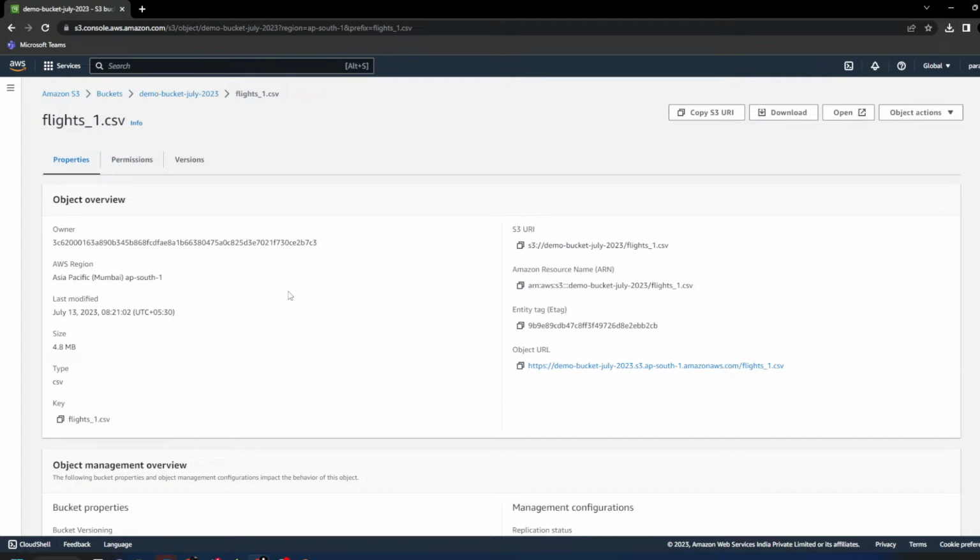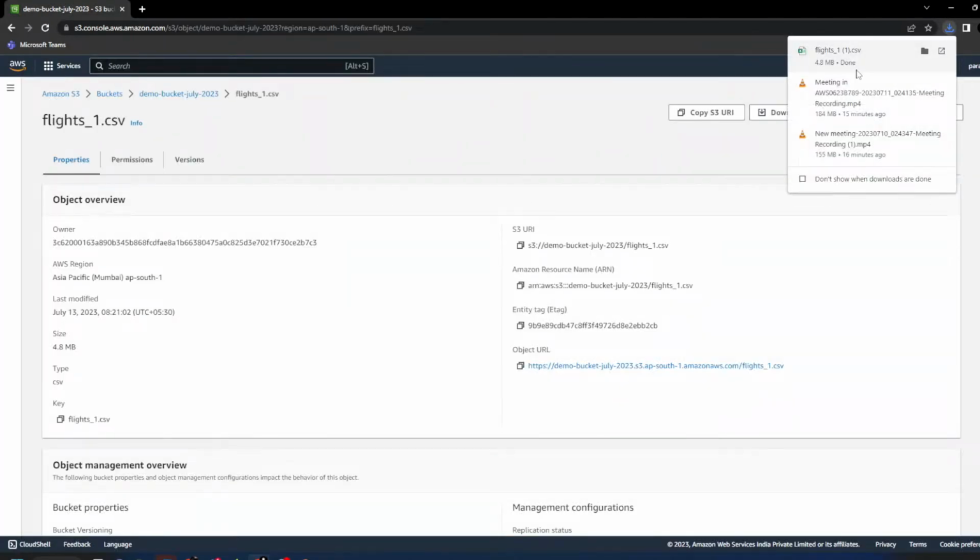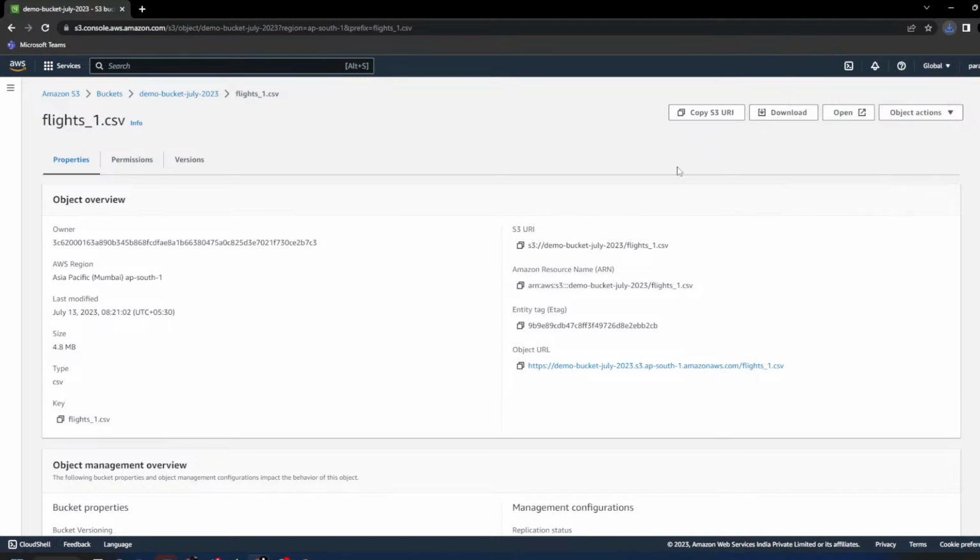Because to read a file you require block storage. This file is in the cloud right now. This is in S3, right? You have to download this file to your local system, and then only you will be able to read it.